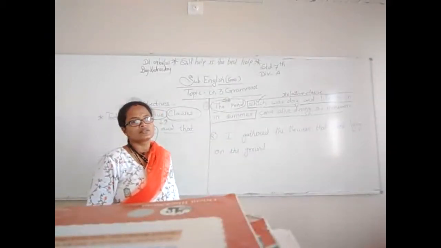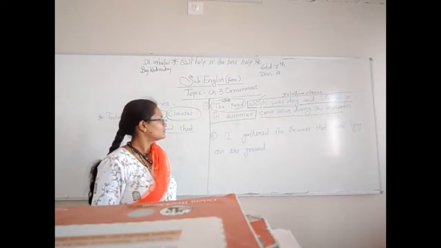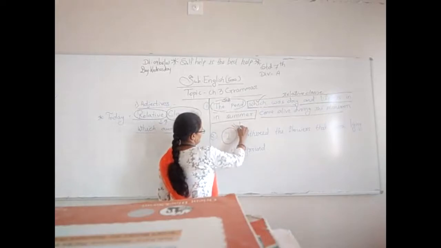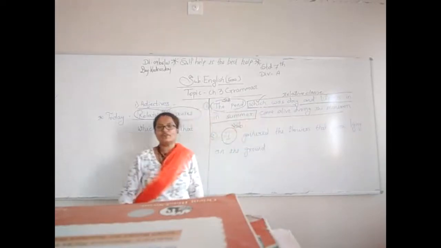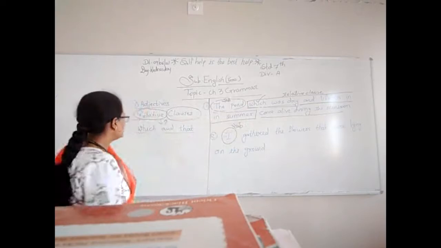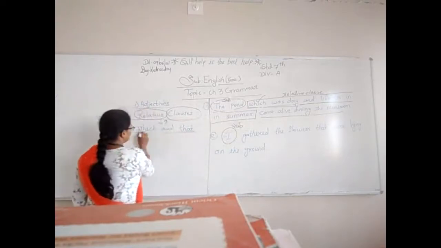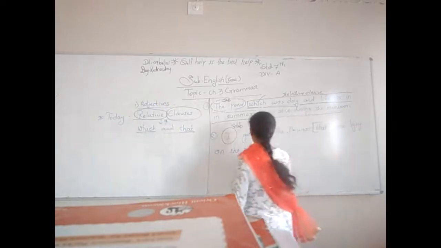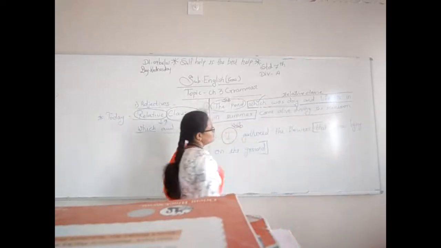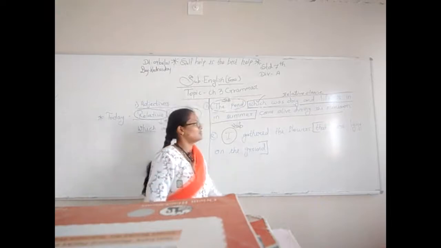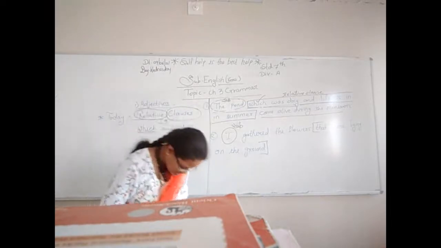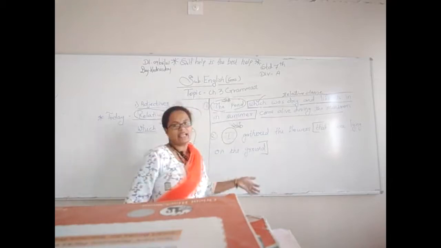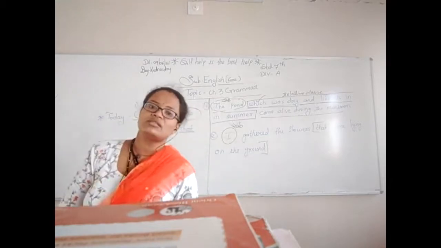Ma'am, the subject is flowers. No, I. Okay. I is the subject. And the relative clause does the duty of modifier for the subject. And a relative clause always starts with that and with. So see, this is the relative clause till here. Okay. So, that were lying on the ground. What were lying on the ground? The flowers. So the relative clause is used here to modify, to give us extra information about the sentence.